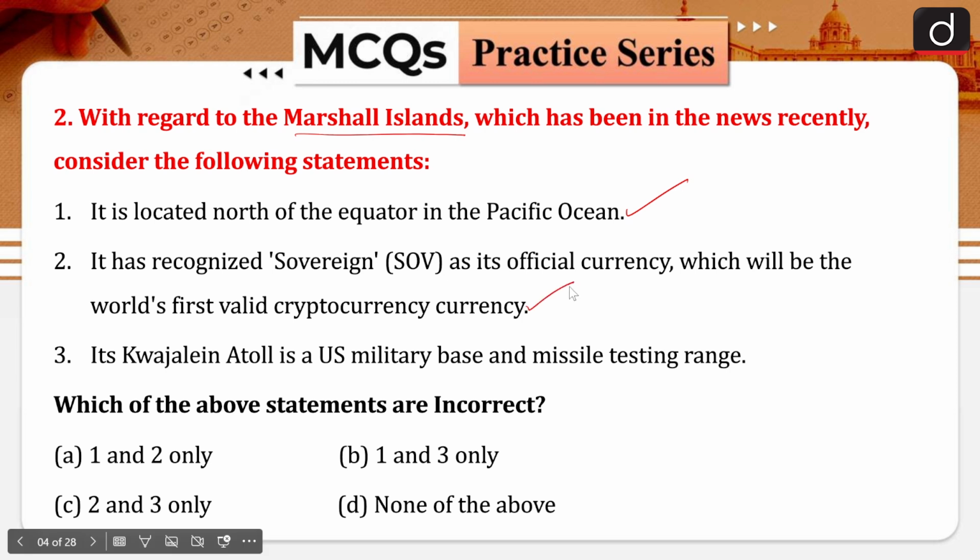And then when we are talking about the Kwajalein Atoll, it is a US military base and missile testing range. So this is also correct. Now when we look at the question, it is asking for the incorrect statement. So option D would be the right answer, because all of the statements are correct here. Now see the explanation here.